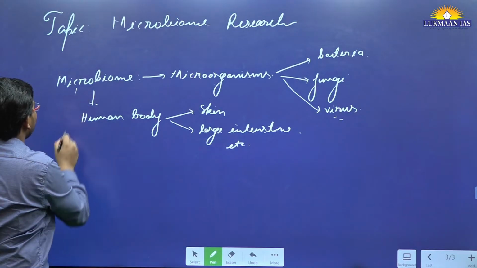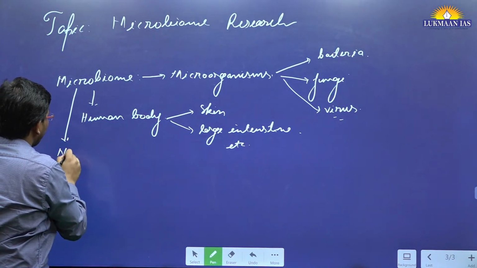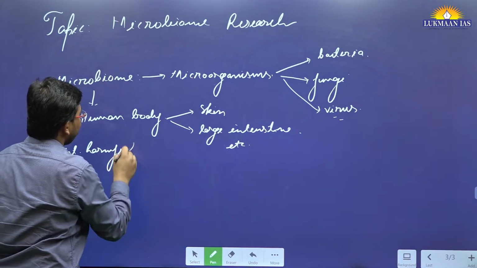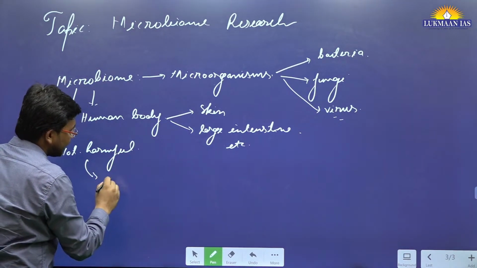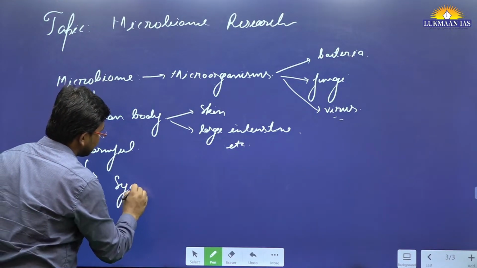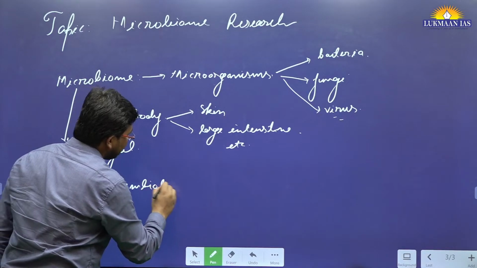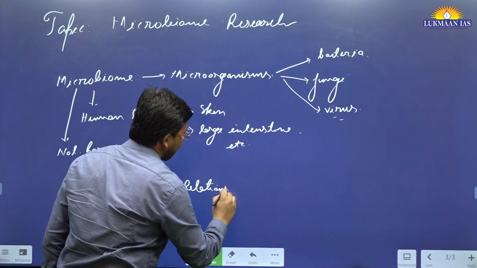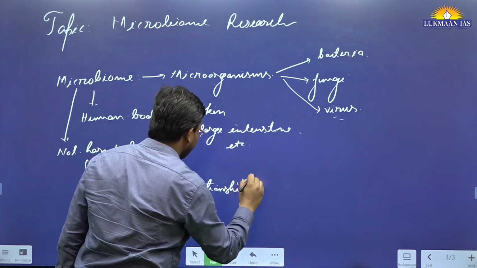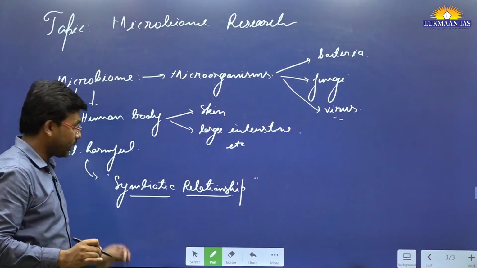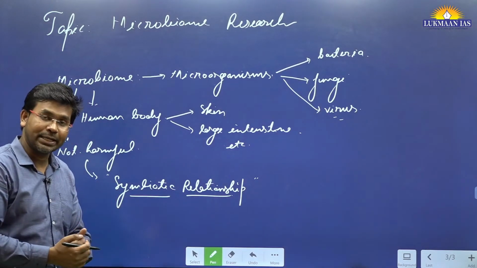Generally, these microbiomes are not harmful, okay? Why? Because they share a kind of symbiotic relationship with human beings. Now, what kind of symbiotic relationship?